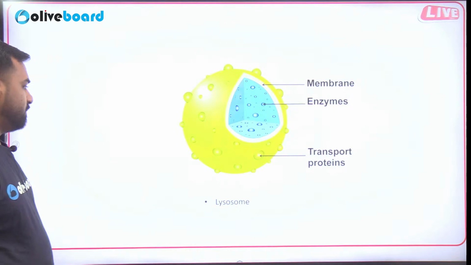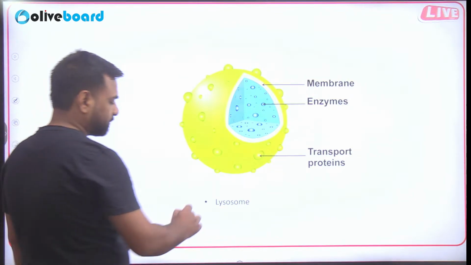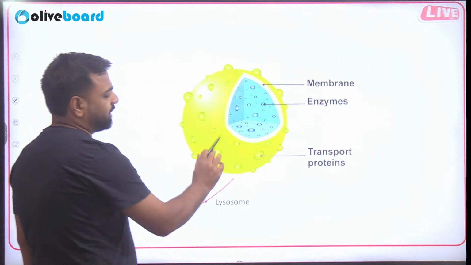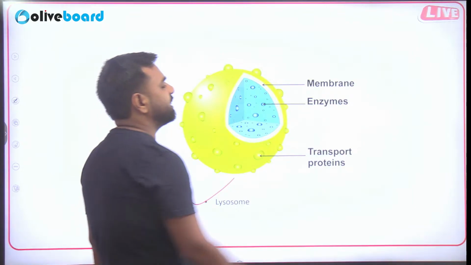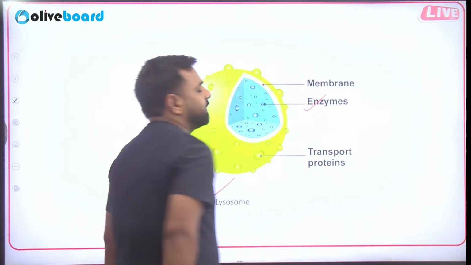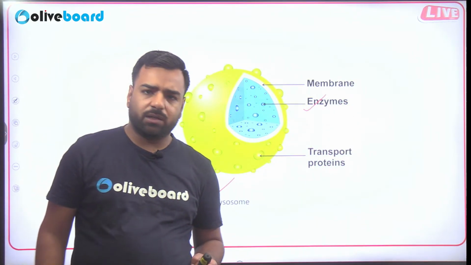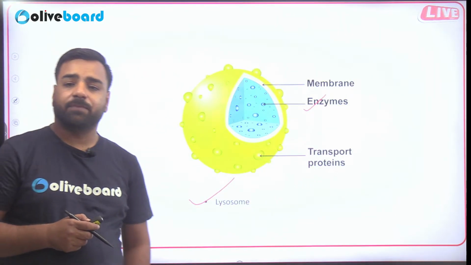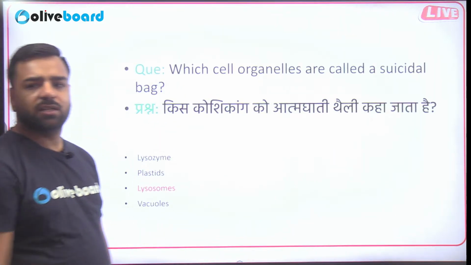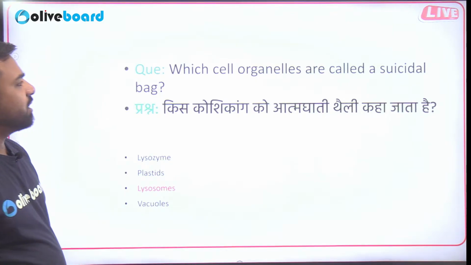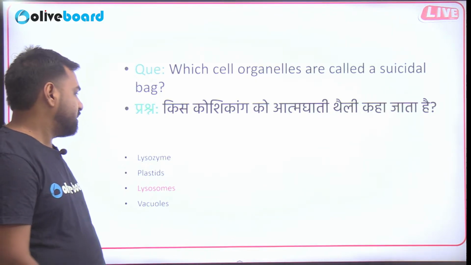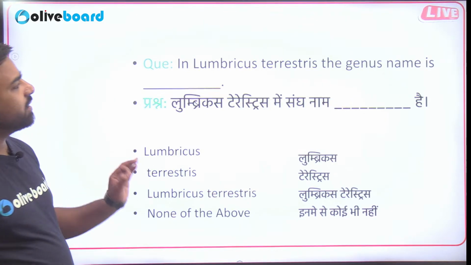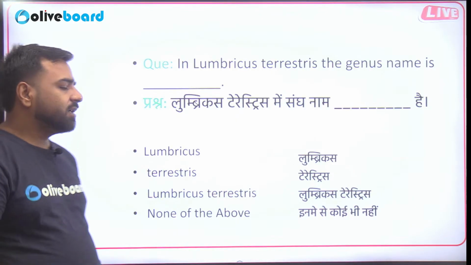Correct. So that is the image of lysosome. They are known as suicidal packets as they have enzymes, and when a cell doesn't work properly, it actually bursts. So that is the example of enzyme. What about the next question? The next question is in front of you. Which cell organelles are called a suicidal bag? Acha, that's done. Next is, in Lumbricus terrestris, the genus name is dash.